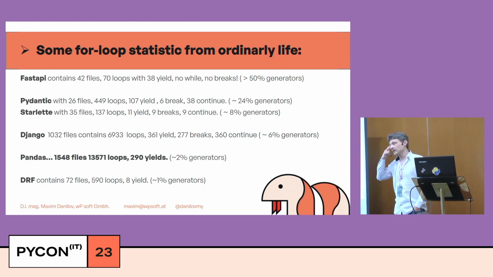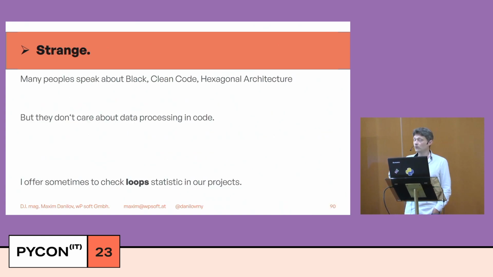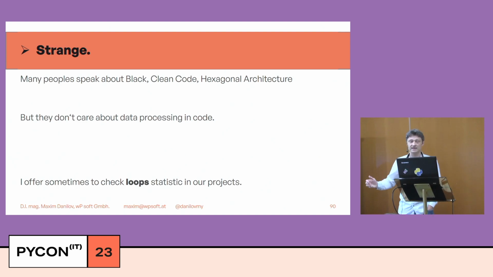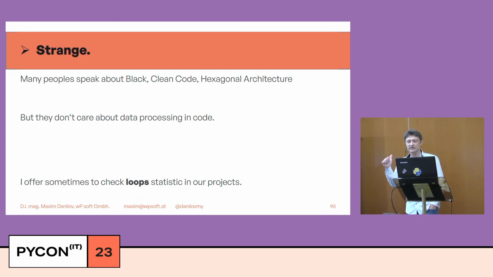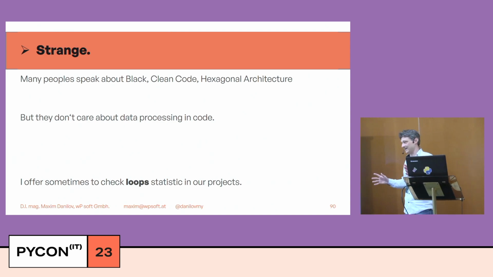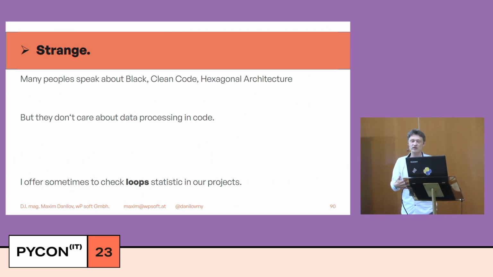But right now, you can think about it. For me, this is strange. Many people speak about Black, clean code, hexagonal architecture, but they don't care about data processing in their own code. I don't want to criticize anything, but I suggest sometimes checking loop statistics in your project.